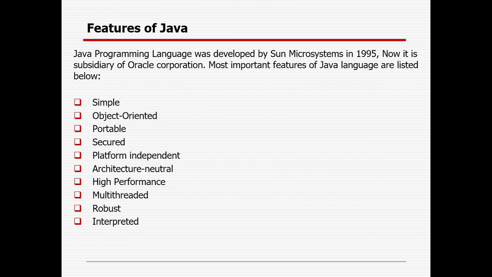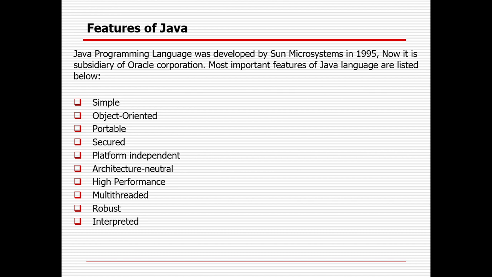It is portable, meaning you can carry the Java bytecode to any platform and it does not require any implementation. Suppose today you are using the Mac operating system, tomorrow you can convert the same code to Linux or Windows. It is secured compared to other programming languages. That is the reason sometimes developers use Java to develop virus-free systems. It is platform independent, just like portable.